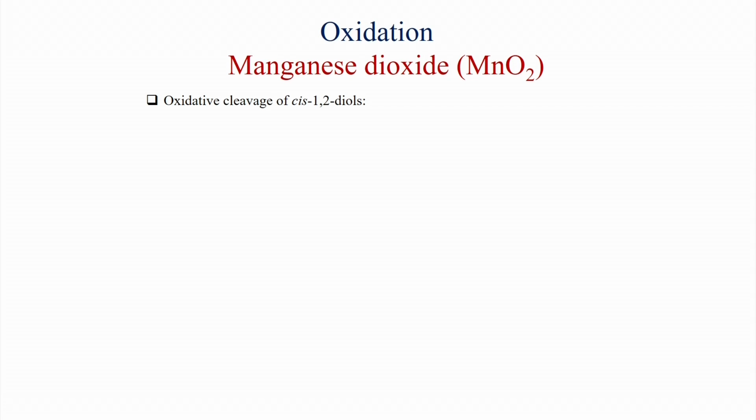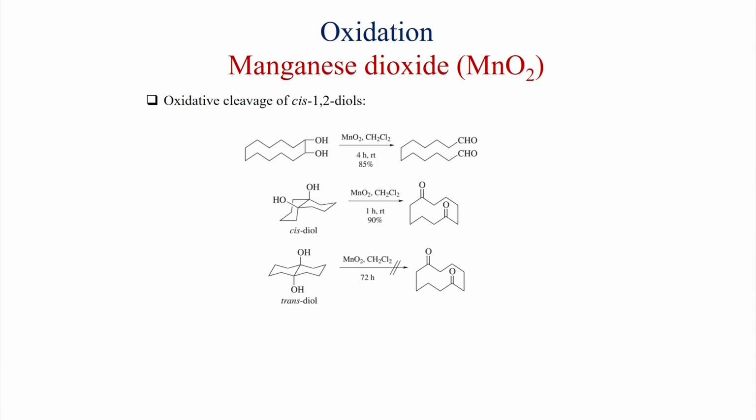Oxidative cleavage of cis-1,2 diols: manganese dioxide can also perform cleavage like sodium periodate, and here it has been found that various cis diols can be cleaved to dialdehyde with MnO2, like MnO2 in dichloromethane, 4 hours, room temperature, this diol gives the dialdehyde in 85% yield. Here also a cis diol in a decalin system is oxidized to the dicarbonyl compound, because the secondary alcohols give the diketone, and a very high yield of the product is obtained.